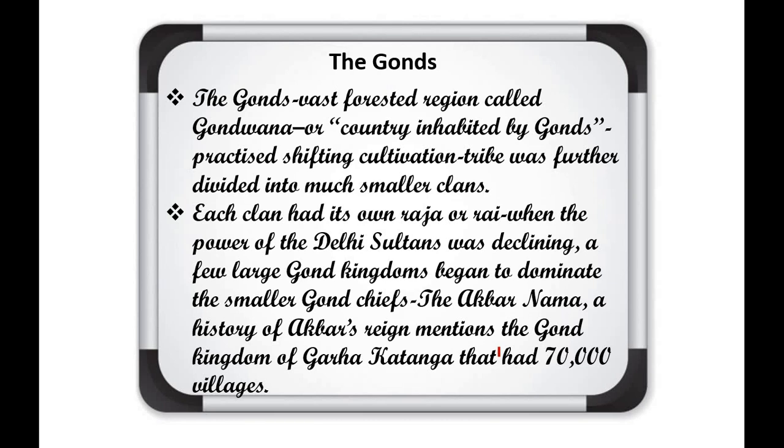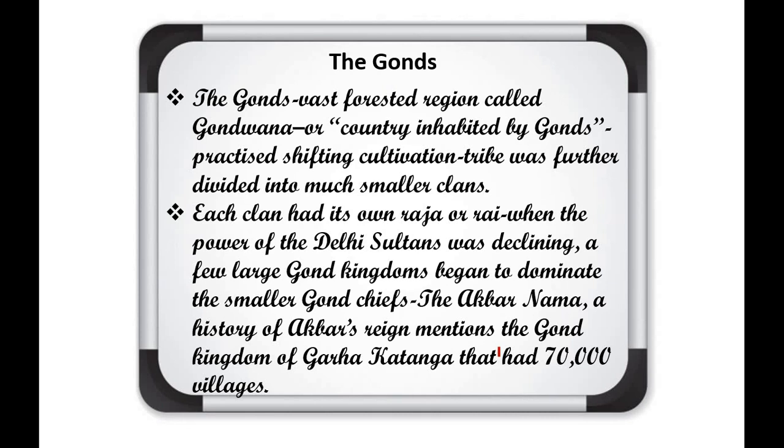Each clan had its Raja, also known as Rai, and the power of the Delhi Sultan was declining. A few large Gond kingdoms began to dominate the smaller Gond chiefs, and the Akbarnama, a history of Akbar's reign, mentions the Gond kingdom of Garha Katanga, which had 70,000 villages.